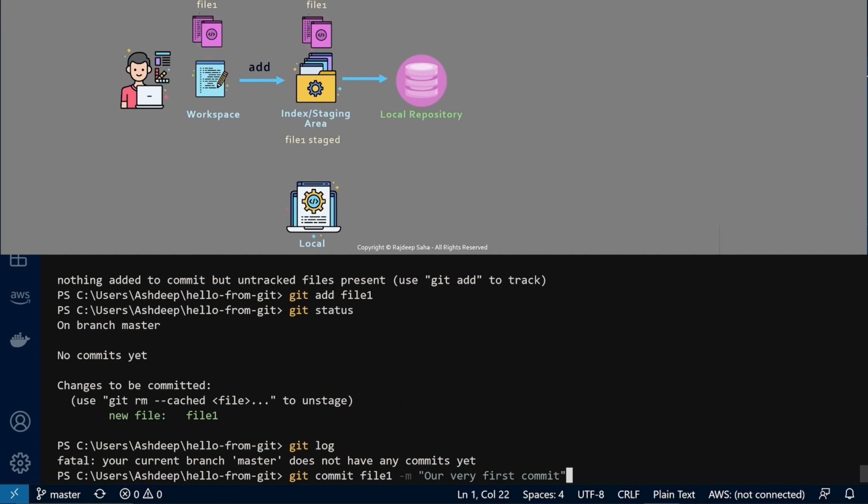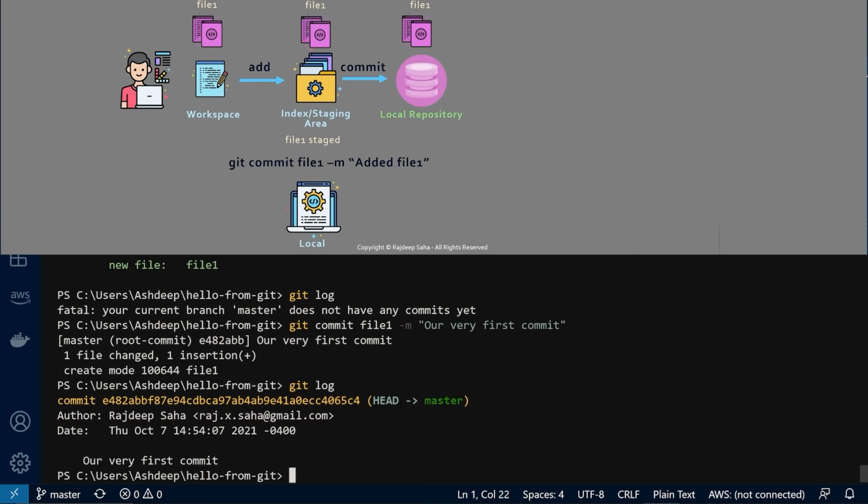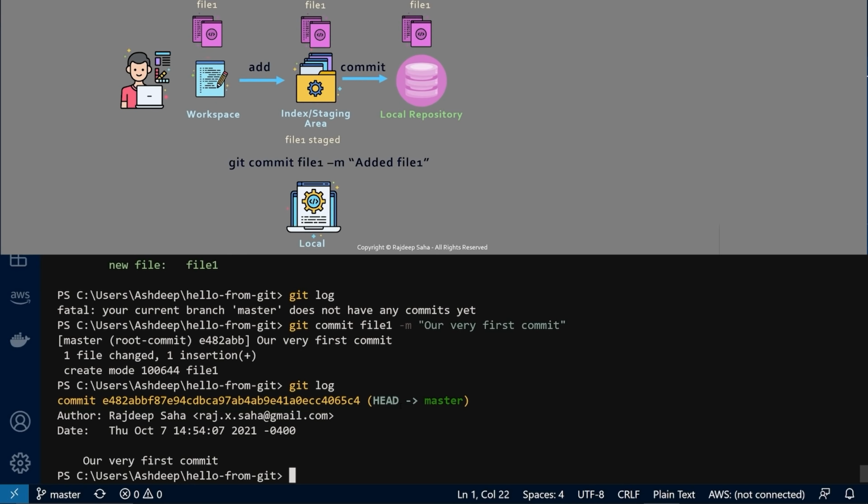So let's run the commit command. So we will run git commit file1 -m, our very first commit. Press enter and it says one file changed. Now let's run git log again. Aha! Now it displays a unique commit identification number for this commit along with who did the commit as well as the email address. It also displays the timestamp with the comment. If you recall, this name and email address were set as part of the global configuration setting that we did in the last lecture. At this point, file1 is in the local repository.